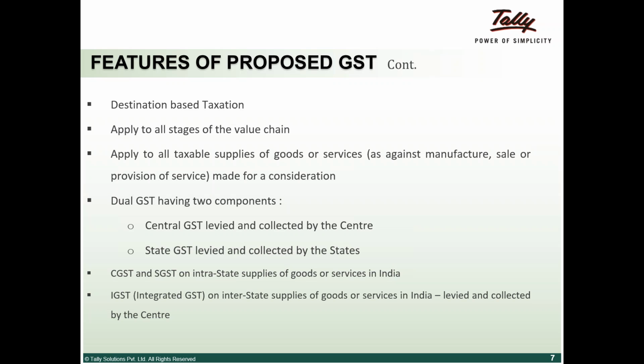By GST, since we are giving both state and center the power to charge on the other side of things also, that is center for trade and state for manufacture and service, the constitution needed to be amended to ensure that both center and state had the power to do each other's. That is what the constitutional amendment was.